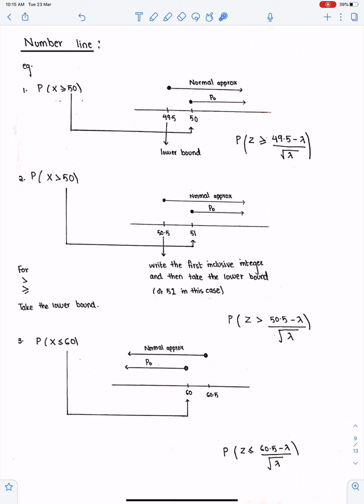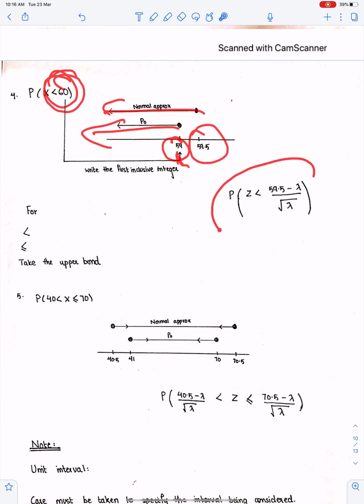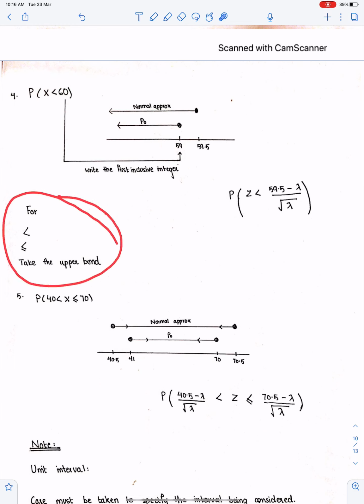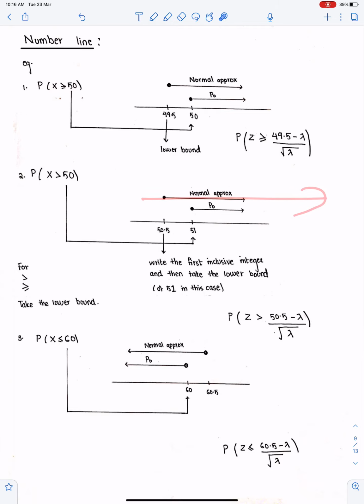When we have less than or equal to 60, the first possible integer must be 60. Since we are going on the left side on the number line, we have to take the upper bound, 60.5. For this one, the integer is exclusive, so 59 will be the first possible integer. The largest possible integer according to this inequality is 59. Since we are going on this side, we have to take the upper bound. This will be the formula for z. Take the upper bound for these signs. The best way to learn this: whenever you go on this side, take the upper bound; whenever you go on this side, take the lower bound. That's it. This is so simple.